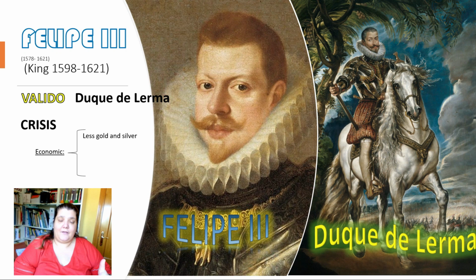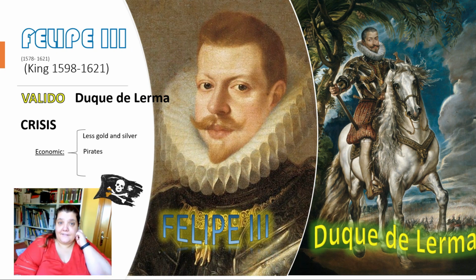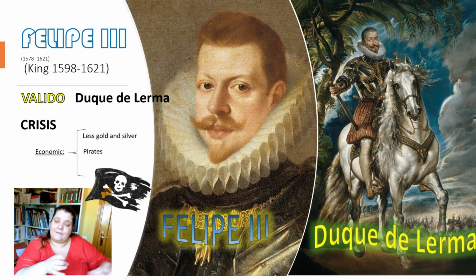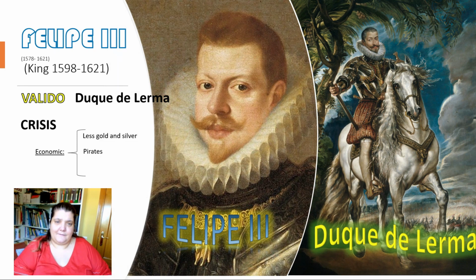It was caused because less gold and silver were coming from America. They were not getting so much gold and silver as they were getting before. There were also pirates who attacked the ships that were coming from America, and those pirates were sometimes supported by England and France, who were the enemies of Spain. England and France didn't want Spain to become bigger and more important and more powerful and richer, so they supported the pirates, and the pirates attacked the ships from Spain.